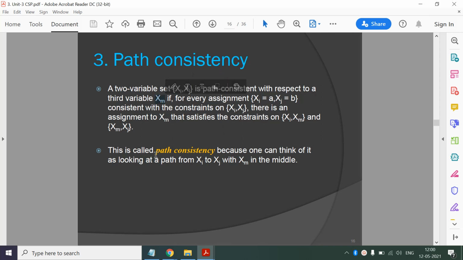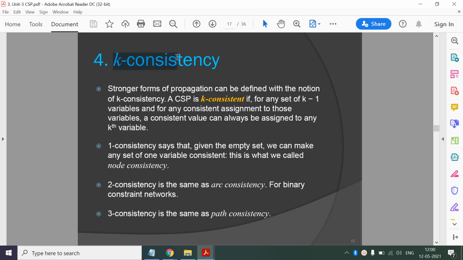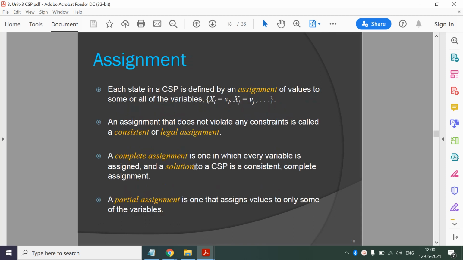And the general case is known as k consistency. Two variables will be consistent if they are consistent with k minus 1 variables. Then assignment.